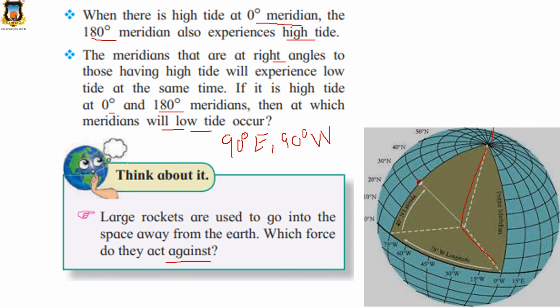Why? Because of the gravity on earth, and they have to go into space away from the earth. So which force is used? Gravitational force. Okay, they have to act against the gravitational force. Why? Because they have to leave the gravitational force and they have to go at a great speed. Clear?